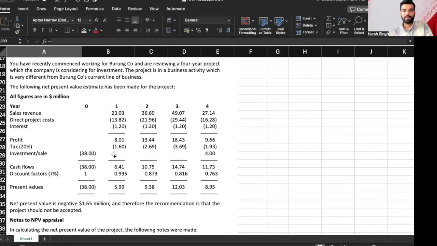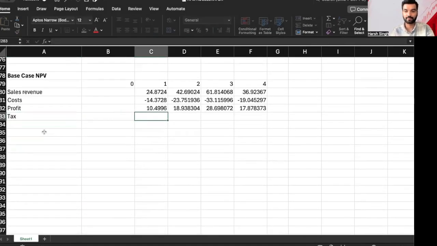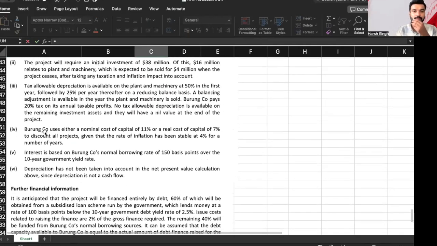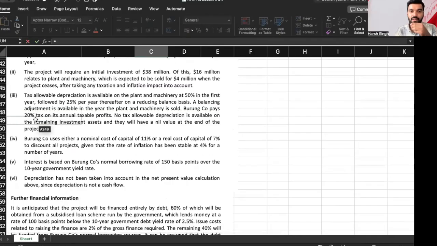So after profit, we have tax. Great point. Can we go to the tax? Tax will be how much and at what percent? Is it given? Burung company pays 20% on its annual taxable profit, and it is available in the year.